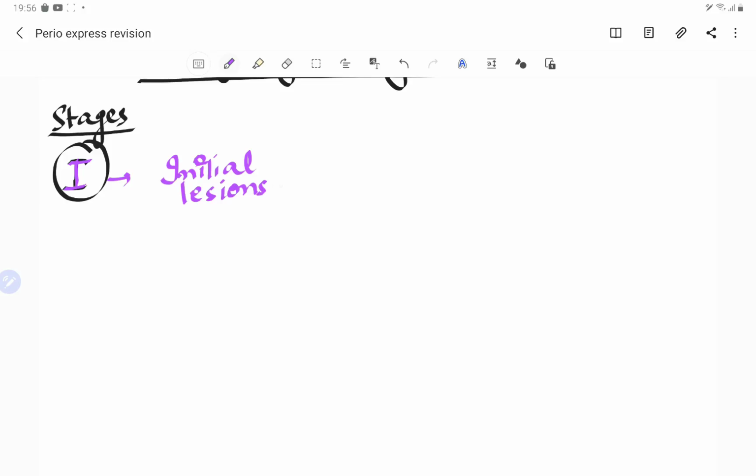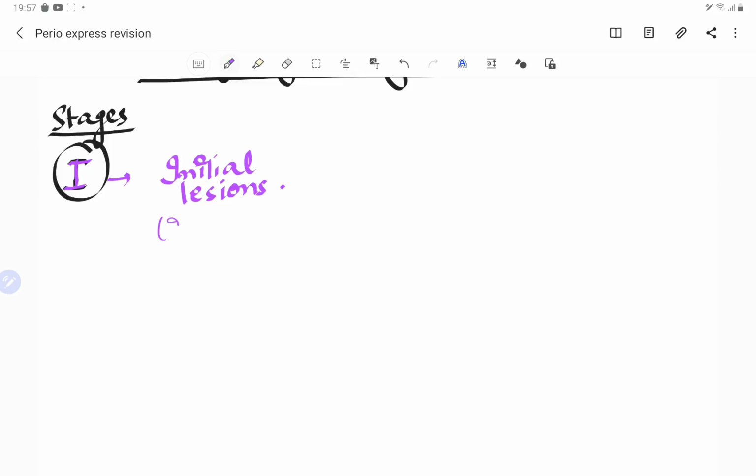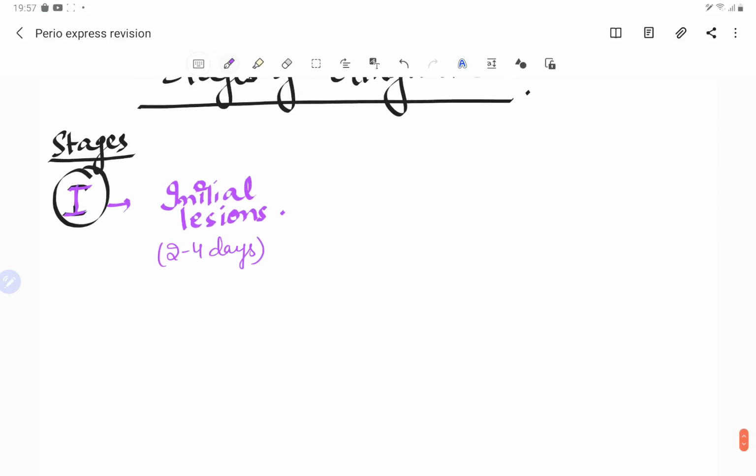Now guys, this is when there is plaque accumulation, and after the beginning of plaque accumulation, after 2 to 4 days, we see that there is an initial stage of gingivitis. So the time is usually 2 to 4 days.